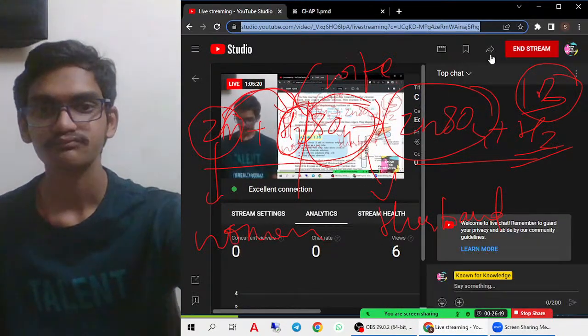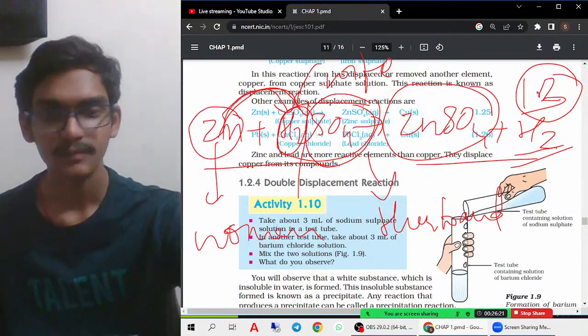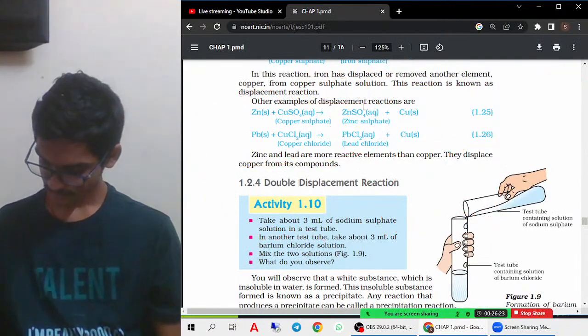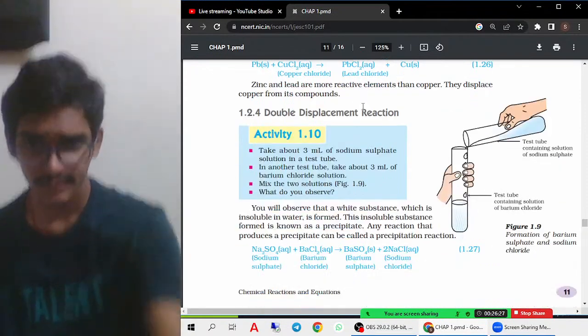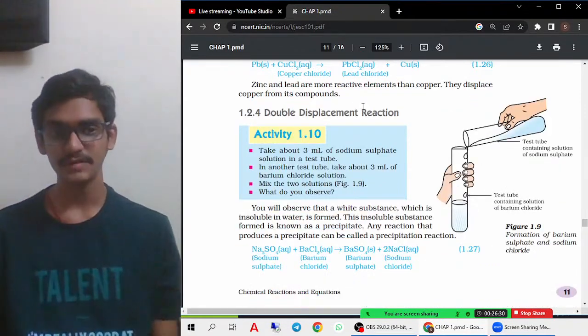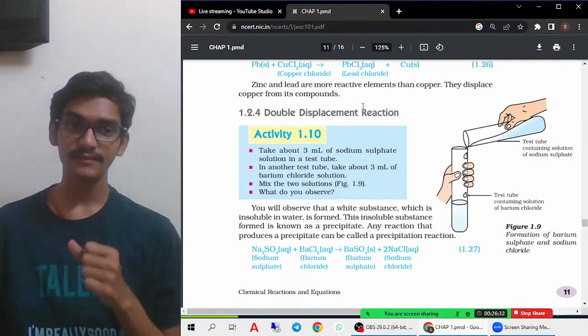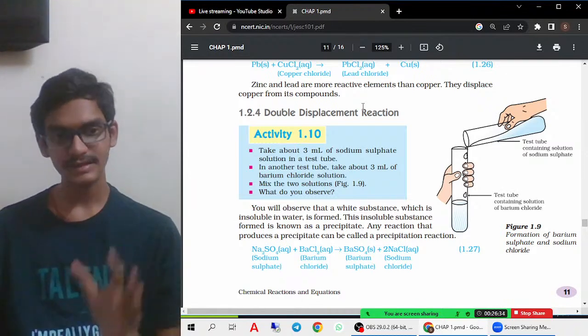So let us try to see the next thing, that is double displacement. Very, very important. Definitely one question will come: what are double displacement reactions? Double displacement reactions are kind of reactions wherein the exchanging of ions takes place.